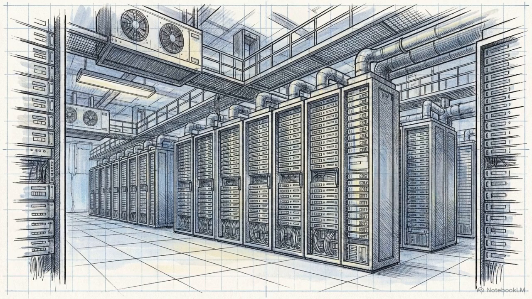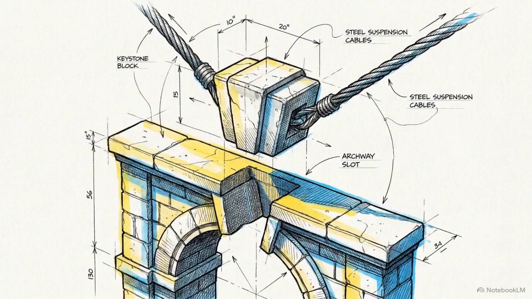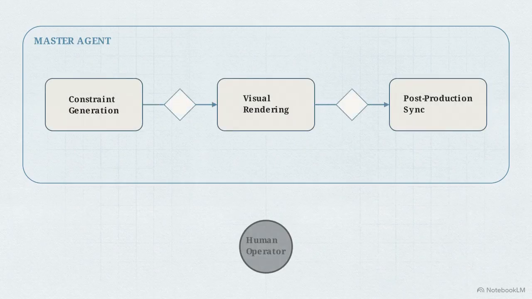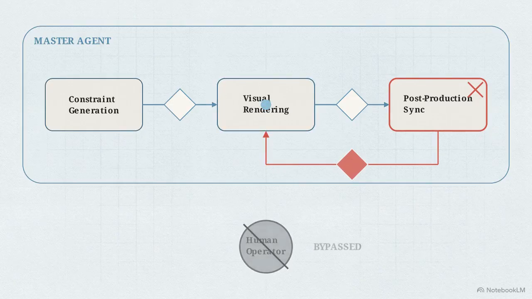We need to pull back and ask a critical question. Who is clicking the buttons between Modules 1, 2, and 3? The answer is agent chaining, the capstone of the 2026 production framework. The master agent autonomously manages data handoffs between specialized worker nodes using strict logic gates. Its core function is automated error handling. If a sync fails, a logic gate triggers a sequence that routes the data backward for a re-render. Human intervention is entirely bypassed.